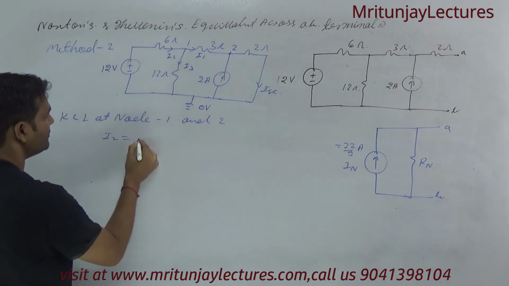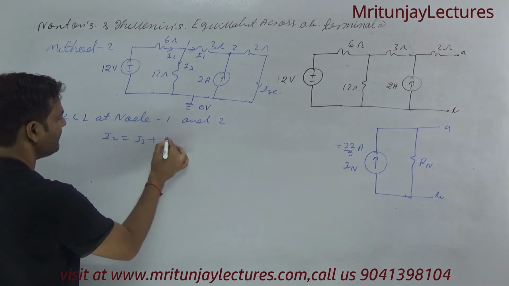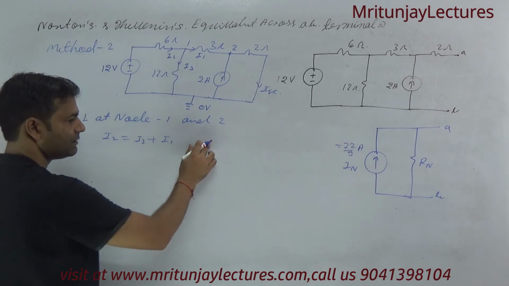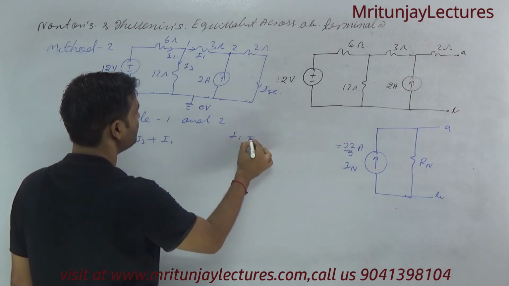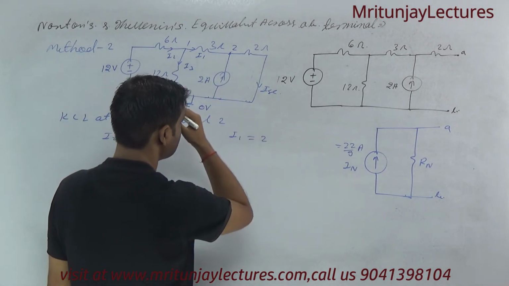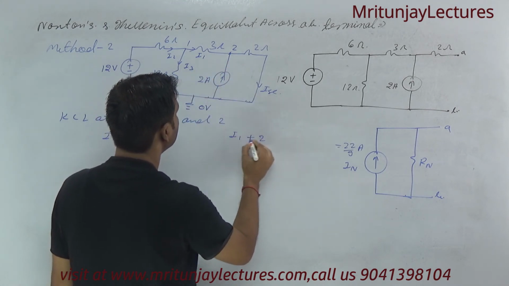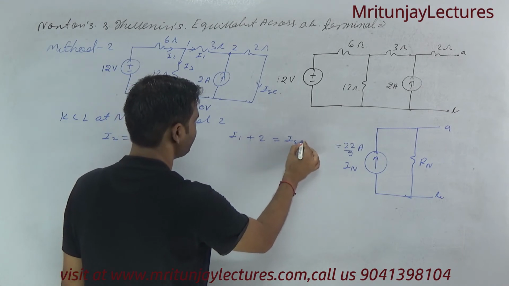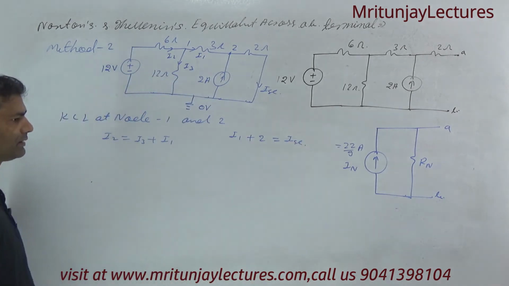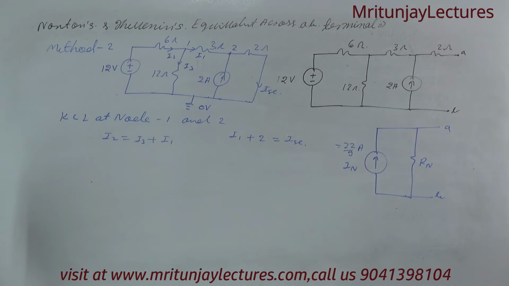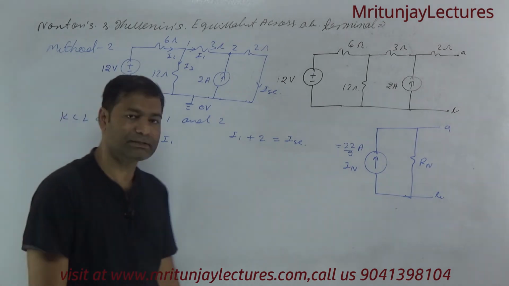I2 is equal to I3 plus I1, and here I1 plus 2 will equal to ISC. Clear? I1 plus 2 will equal to ISC.